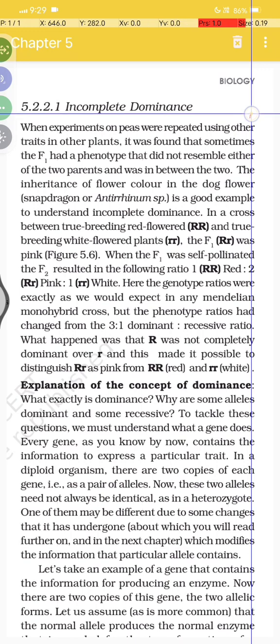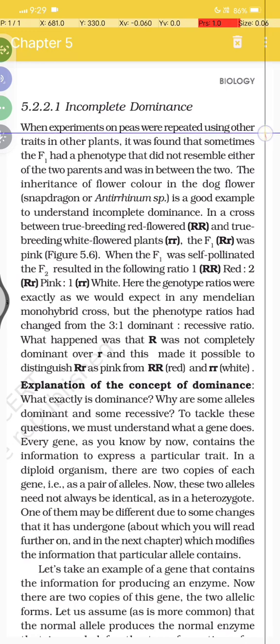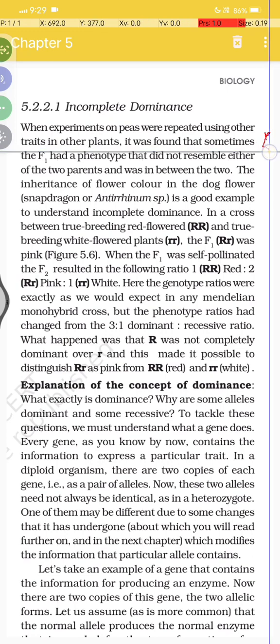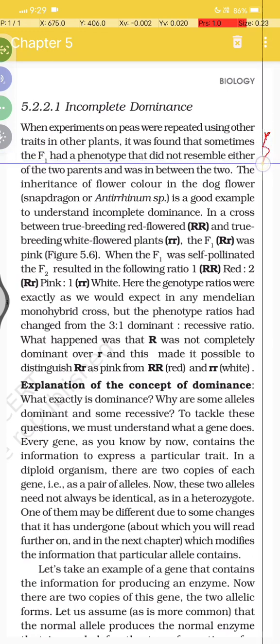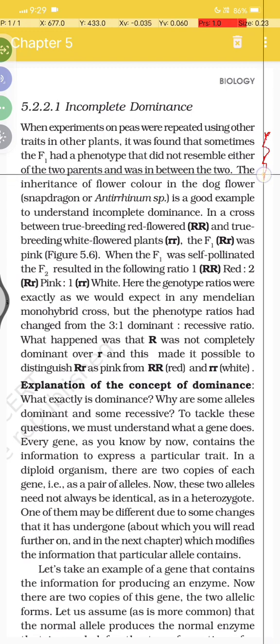5.2.1 is called incomplete dominance. When experiments on peas were repeated using other traits in other plants, it was found that sometimes the F1 phenotype did not resemble either of the two parents and was in between the two. The inheritance of flower color in the dog flower, the snapdragon, Antirrhinum sp., is a good example to understand incomplete dominance.